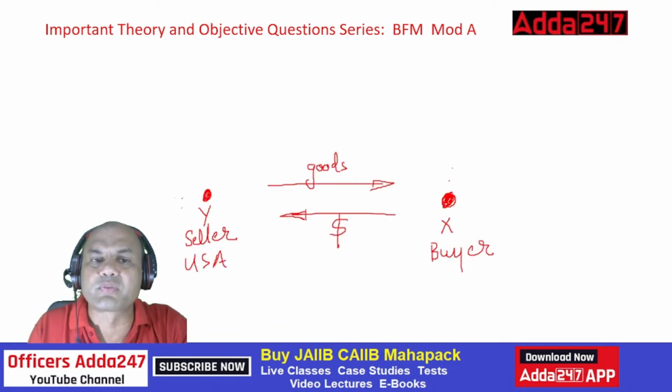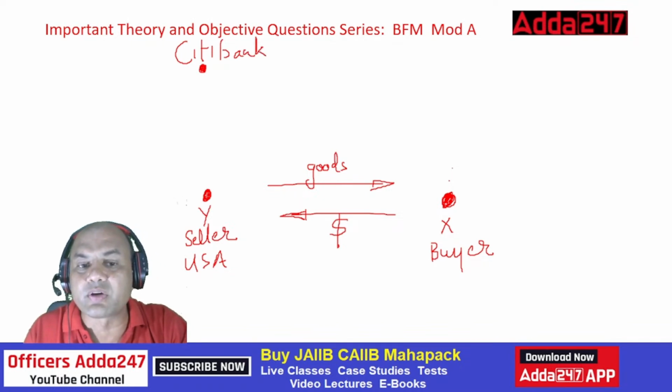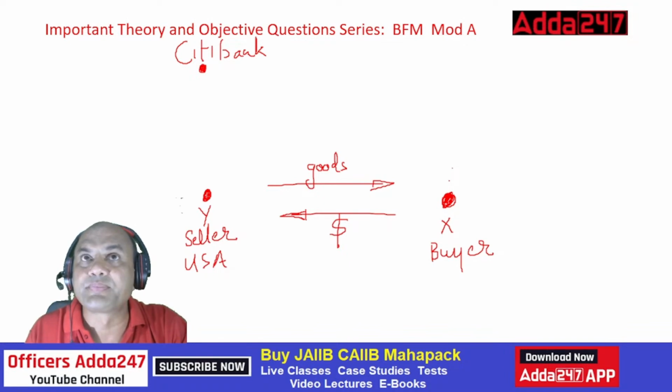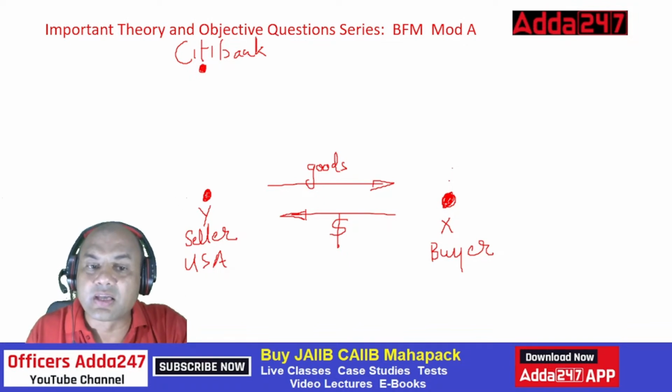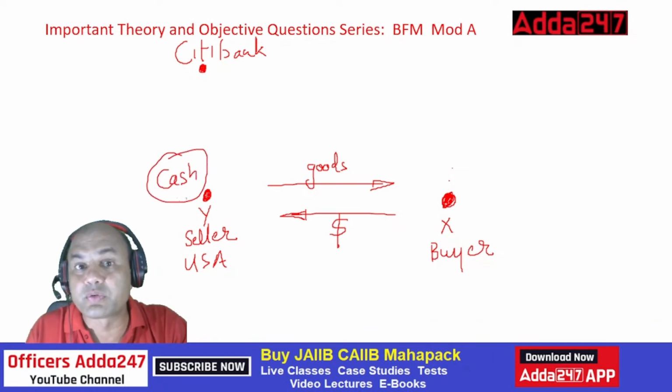Let's say, from outside, in the USA, there is a bank, Citibank. Now what will happen over here? Y wants to sell the goods, but Y is afraid that X won't give him or her the payment. Then what will Y say? Y will say, nothing doing. I want cash. Without cash, I won't work. So what do I do then?